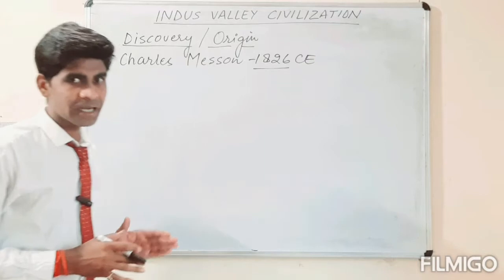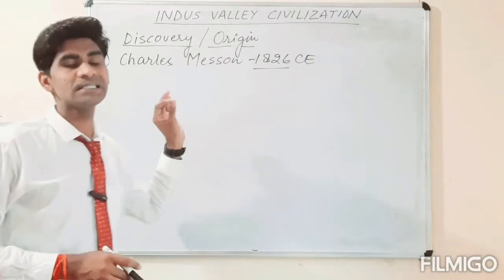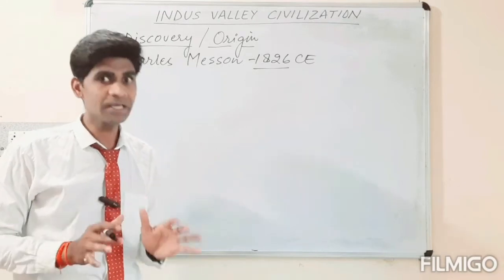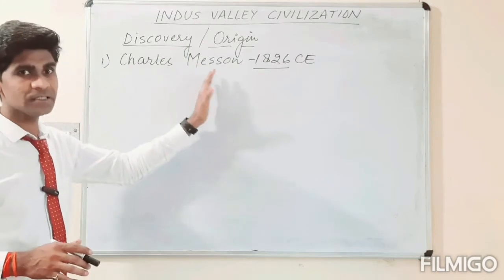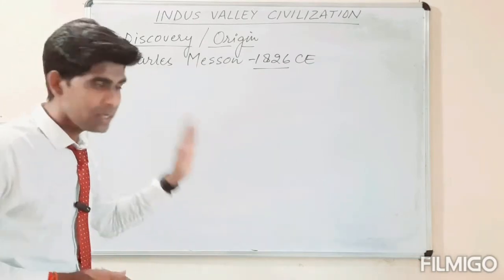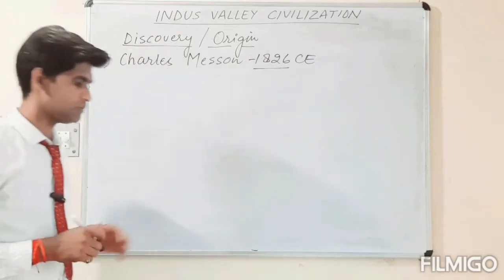He assumed that maybe there was a civilization in Pakistan, and he provided the very first information about that particular area in the year 1826 CE.